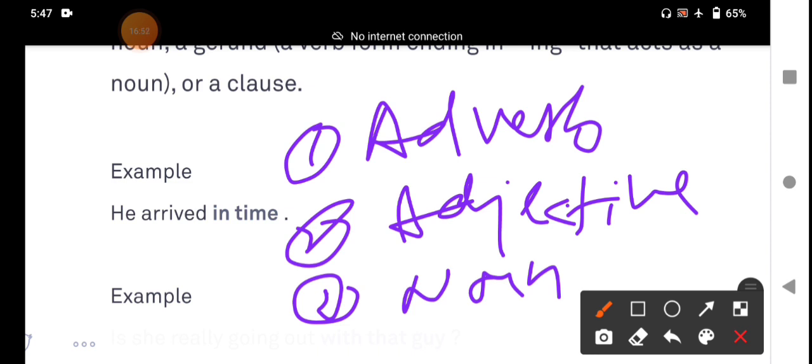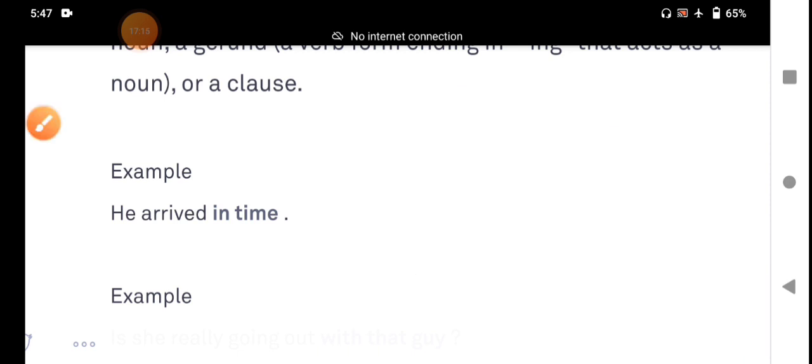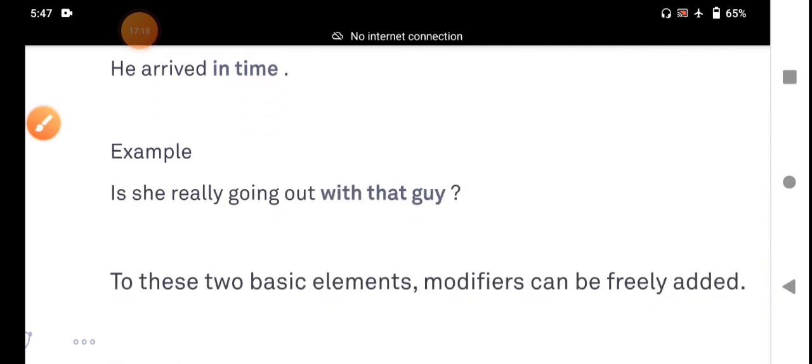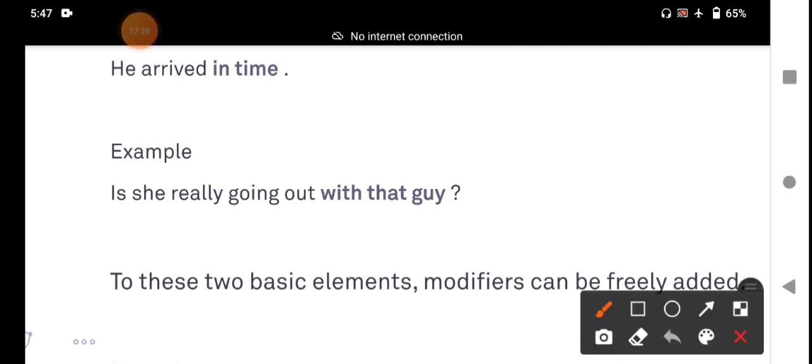That means, for example, a number of examples have been given here, my dear students. Remember that an adjective modifies a noun or a pronoun and gives more information about it: what kind, how many, whose one. That is the duty of the adjective. For example, here is one more example: Is she really going out with that guy? With that guy.